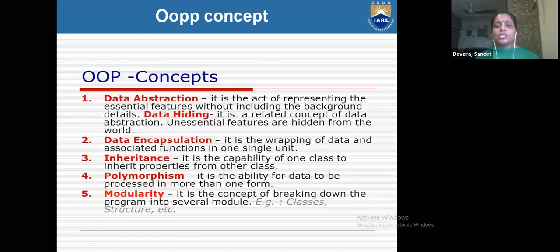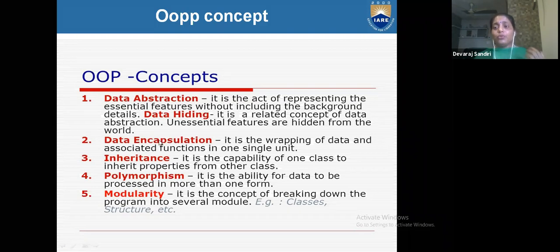Abstraction is one type of data hiding. It is representing the essential features without including the background details. What is data hiding? Data hiding is related to the concept of data abstraction. The unessential features are hidden from the world.